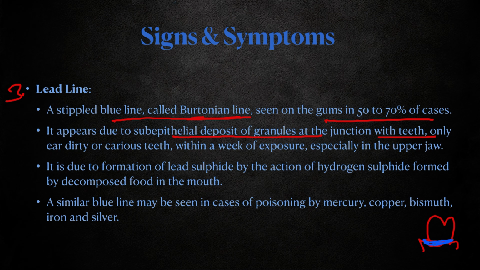Within a week of exposure, especially in the upper jaw, they are typically seen. It is due to formation of lead sulfide by the action of hydrogen sulfide formed by decomposed food in the mouth. So, when lead combines with the hydrogen sulfide in the mouth, it forms lead sulfide, which gets deposited in the teeth and gums, leading to Burtonian lines. A similar blue line may also be seen in poisoning by mercury, copper, bismuth, iron, and silver.